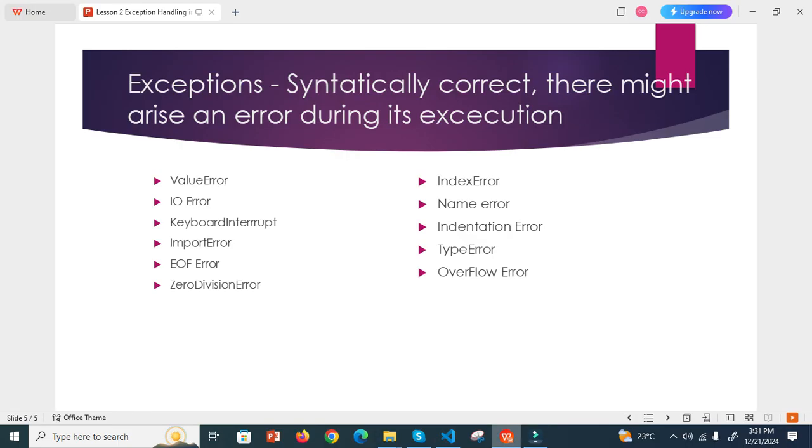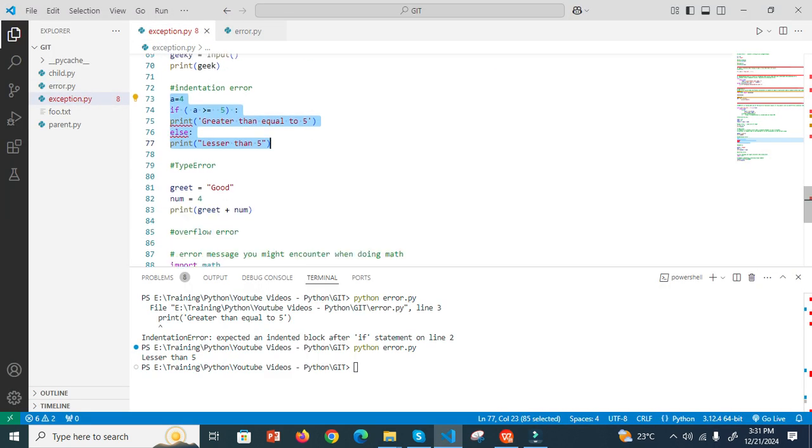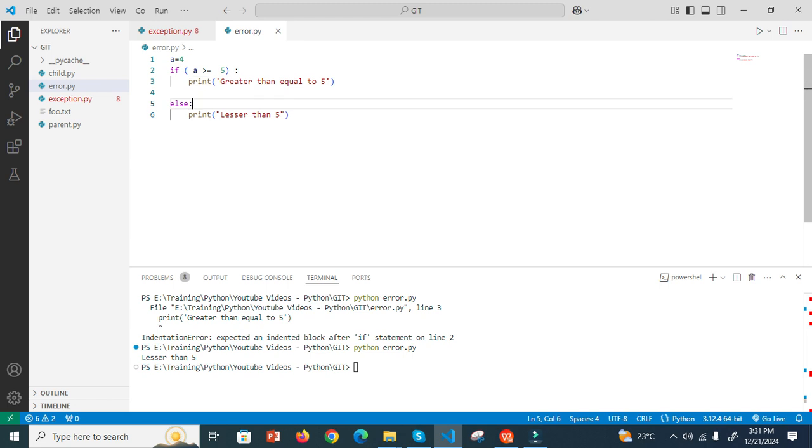Now I move on to the next type of error, type error. What is this type error? I copy this, I paste here. Now in greet I store a string good, then the number is 4, then I am trying to concatenate a string and an integer.